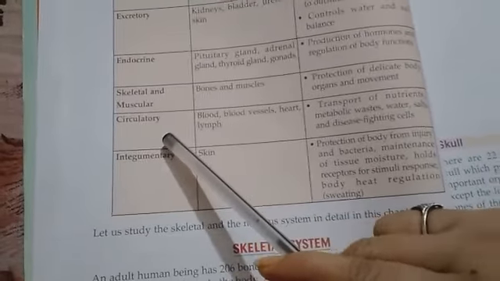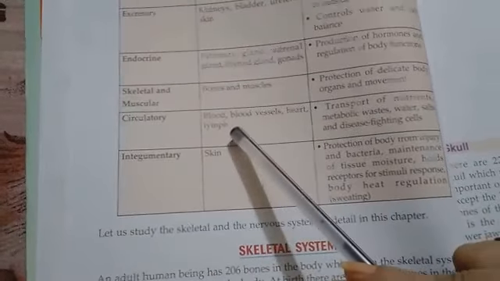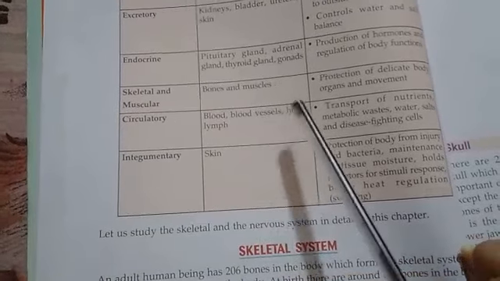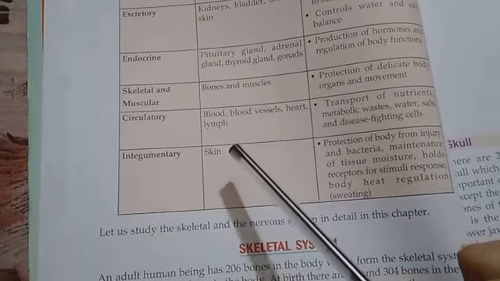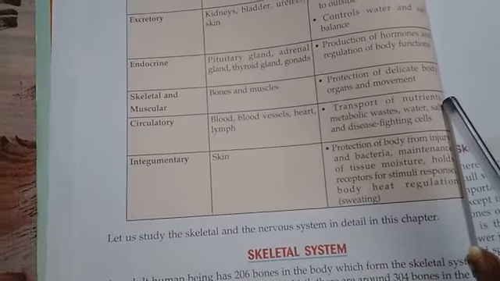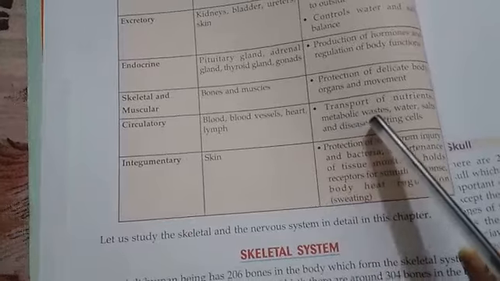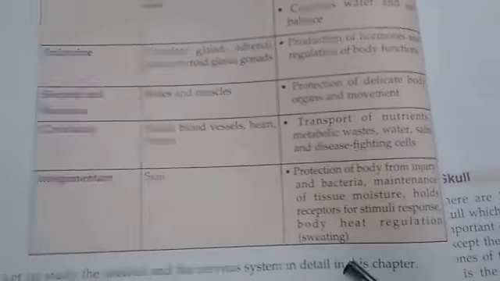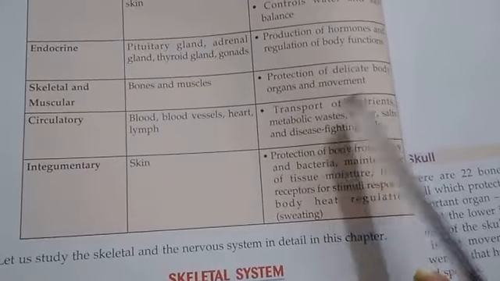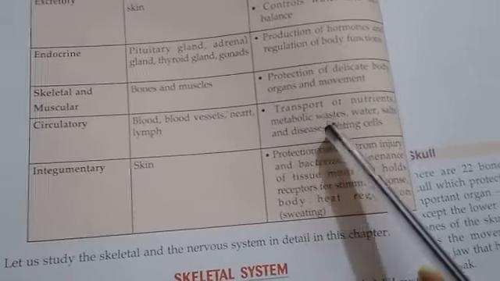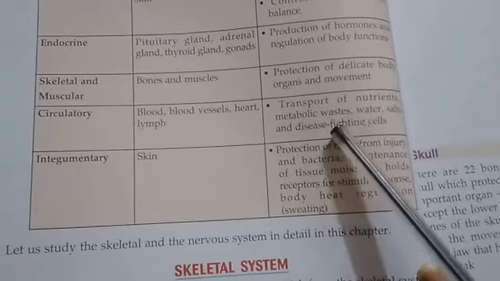Next is circulatory system, and the organs are blood vessels, heart, lymph. And functions are transport of nutrients, metabolic wastes, water, salts, and disease fighting cells. Transport of nutrients to every part of the body, metabolic wastes, water, salts, and disease fighting cells.